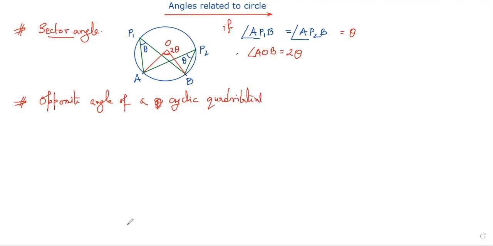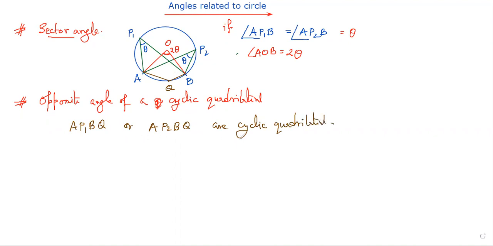Like here, if I draw two more lines, from A, in the minor part, I am connecting by lines. And let me write this point is Q. Then AP1BQ or AP2BQ are cyclic quadrilaterals.